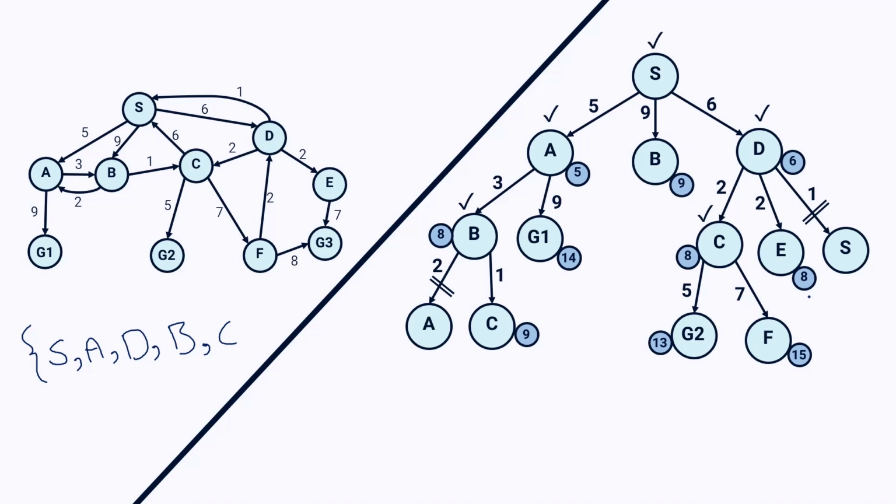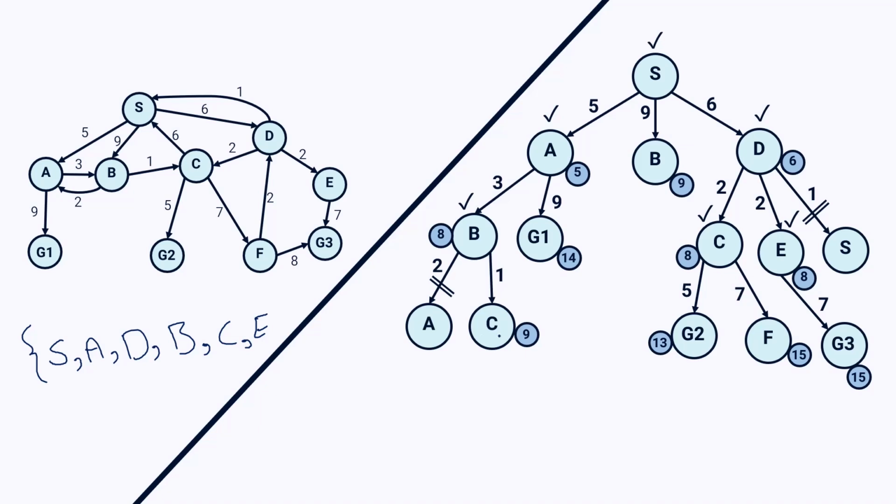So I have to choose the least one. So I expand node E. E has just one child, G3. So node E is marked and added to my visited list. And also I calculate the G value of G3. So far in node E, that would be 8, and 8 plus 7 is 15.